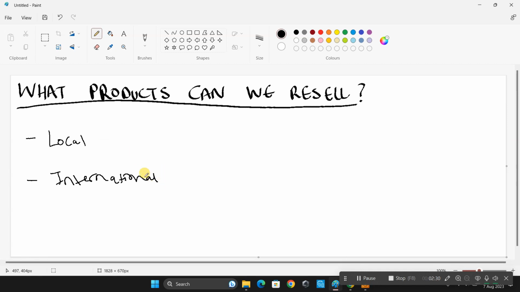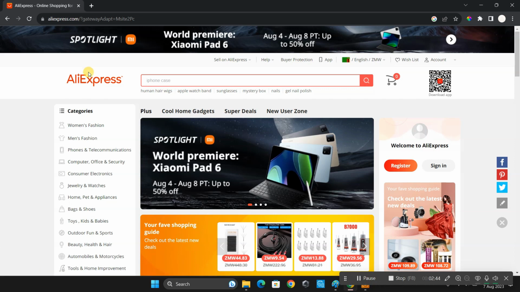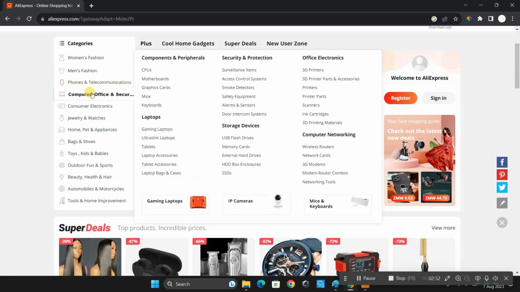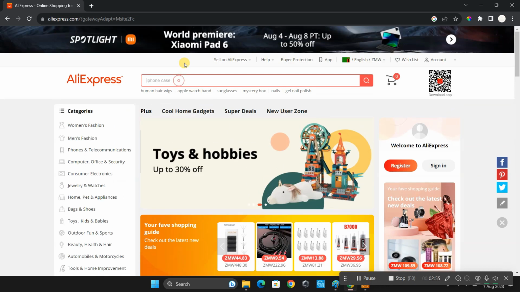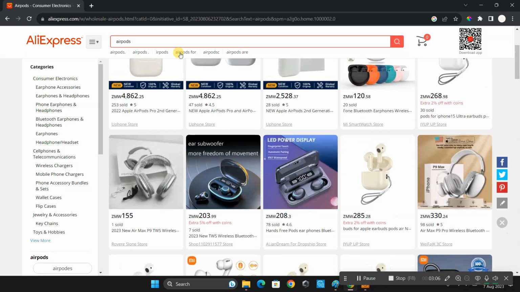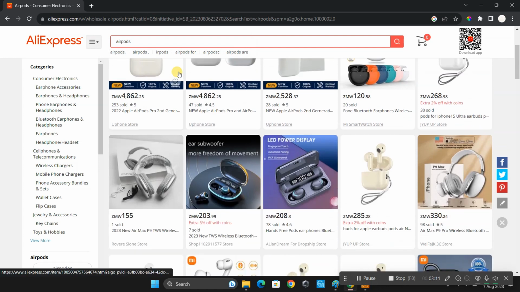In international, there are many websites to buy China products. The first and main one is AliExpress. You can find many Chinese products that can be delivered here in Zambia, and you can buy cheap products from this platform. Let's say I want to buy AirPods. As you can see, there is a big list for AirPods, even headphones.